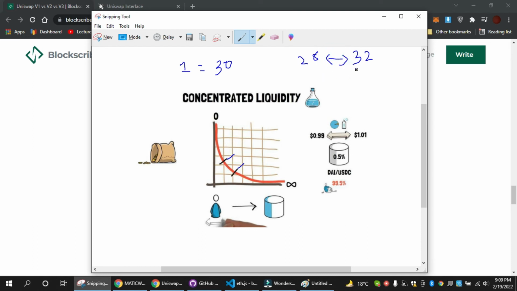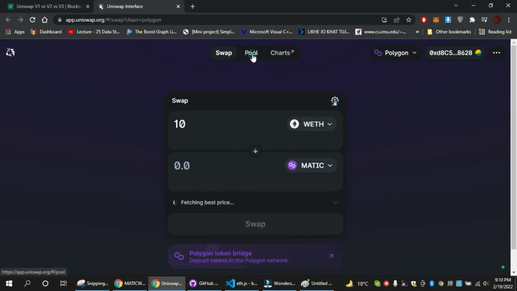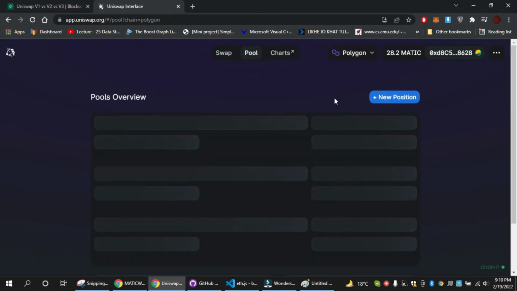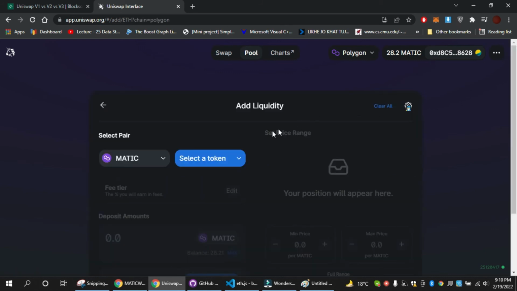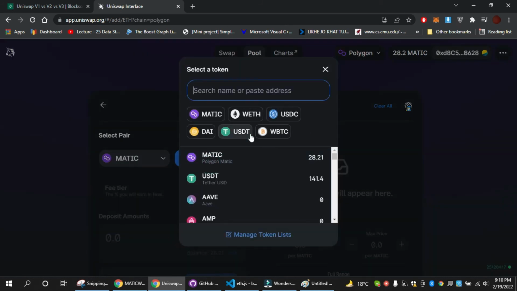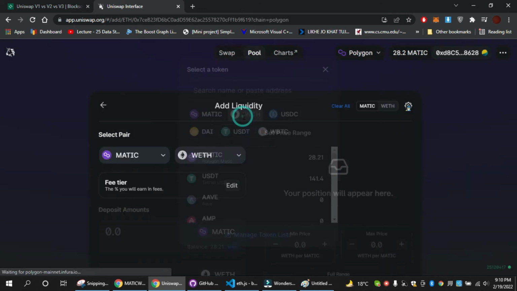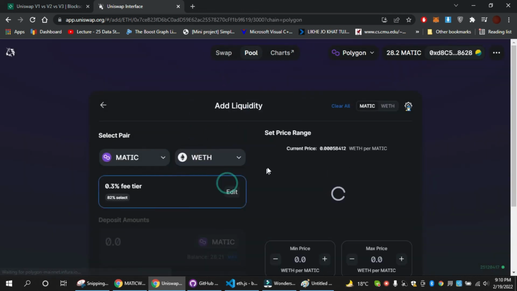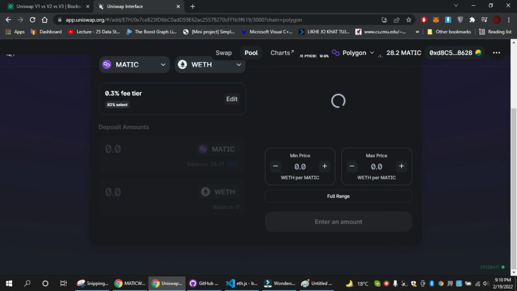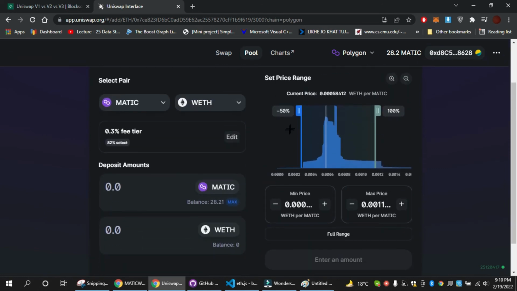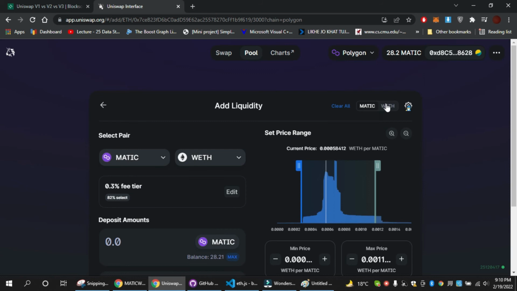But of course, if the price goes outside of the range, then your assets will be converted completely into one asset. For example, let's go to the V3 pool here, and let me create a new position for you guys. I'm opening the width here. We are going with the 0.3 pool here. Now it is showing me in terms of matic.